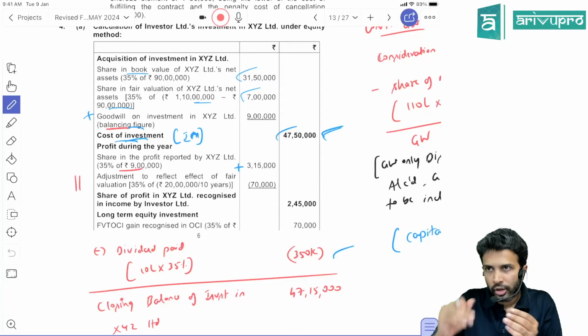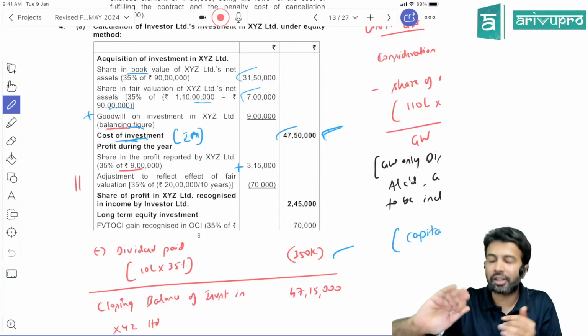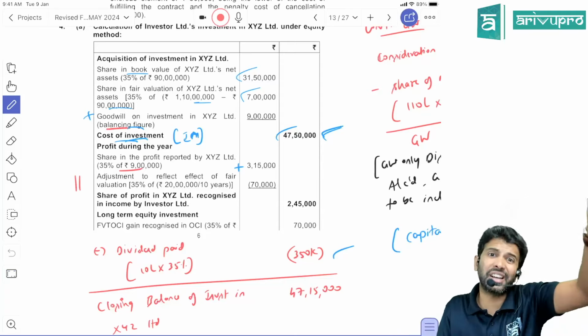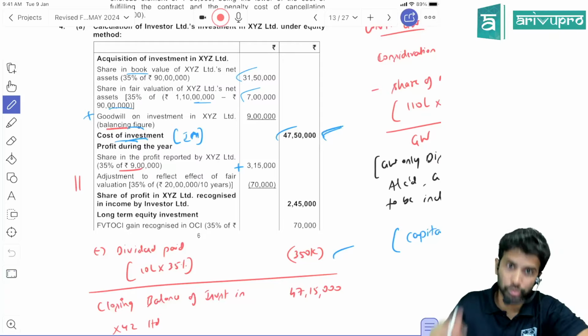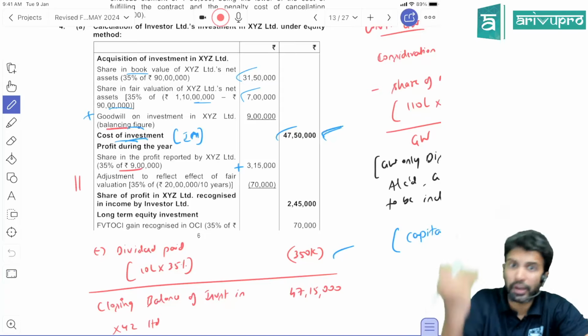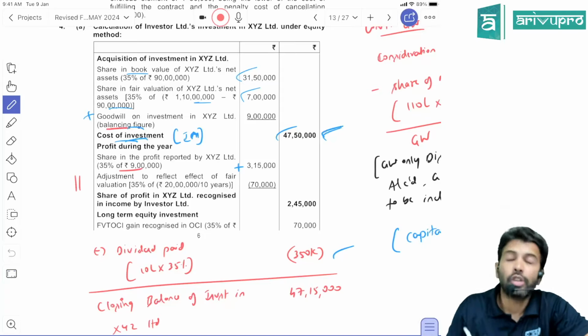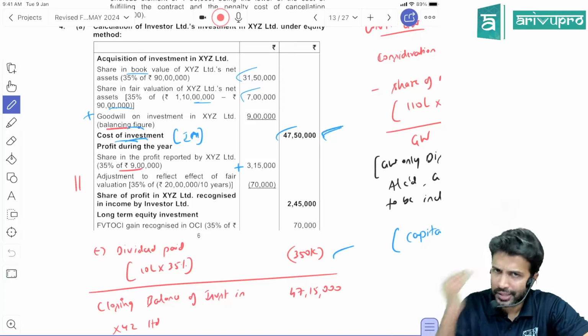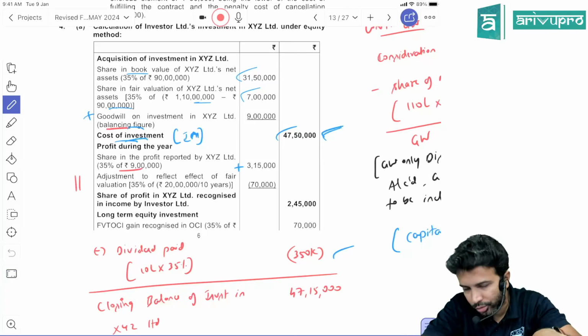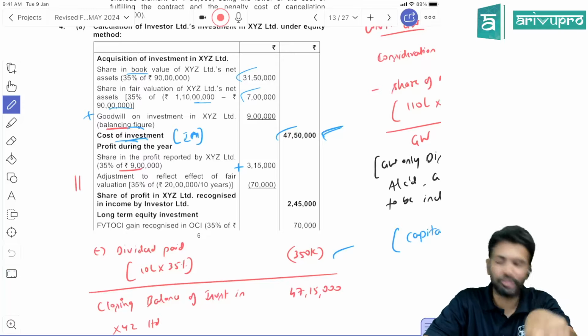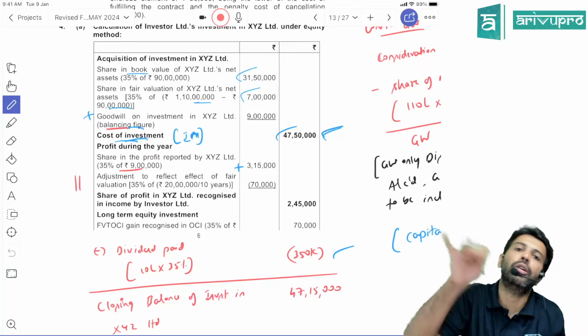Okay. So because of this, you are charging additional depreciation. When you charge additional depreciation, because you are charging additional expense, profit will reduce. So due to this adjustment, you have to reduce the profit of associate, right? If profit of associate reduces, net asset of associate company also reduces.